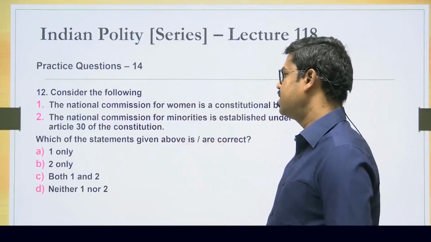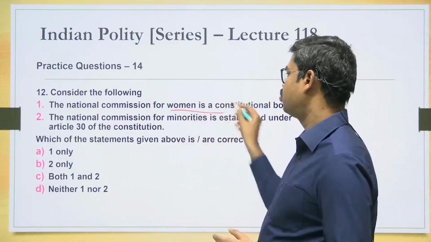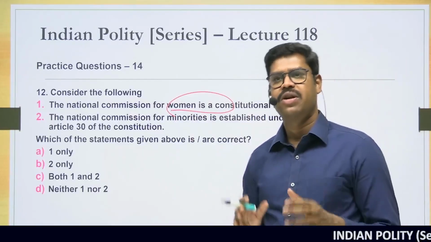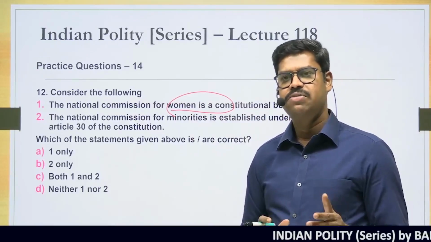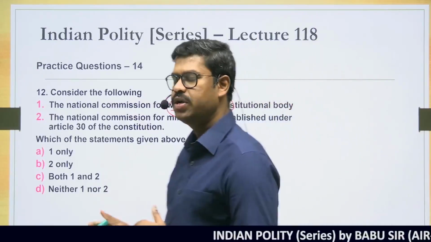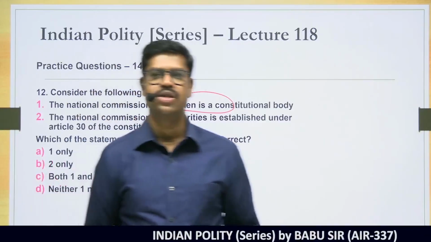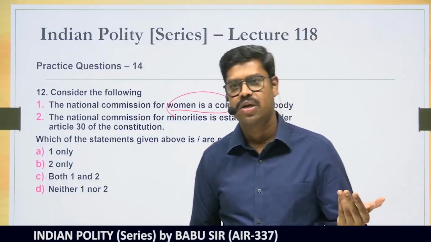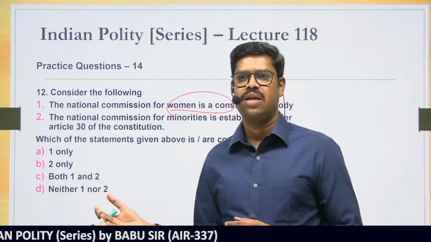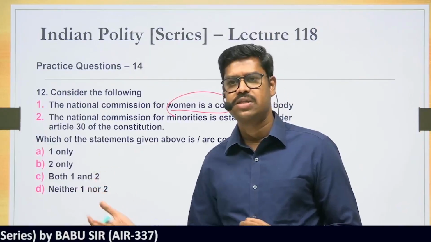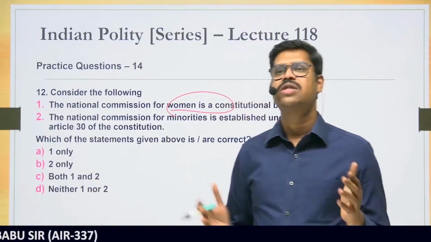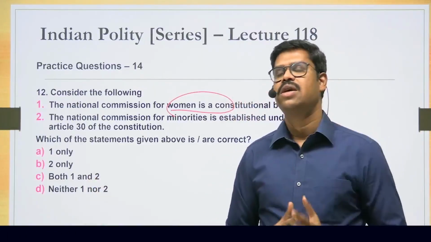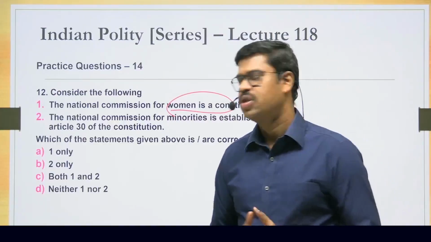Consider the following statements. The National Commission for Women is a constitutional body. Is it a constitutional body? No. The National Commission for Women is perfectly a statutory body. The very objective of establishing the National Commission for Women is to protect the constitutional as well as the legal rights of women. Constitutional rights, for example, right to equality, no discrimination on the grounds of sex. Lot of legal rights like the Dowry Act, Domestic Violence Act, sexual harassment. All these are to be protected, and there is a body to take up complaints in all these areas, that is the National Commission for Women. So that's the primary role.